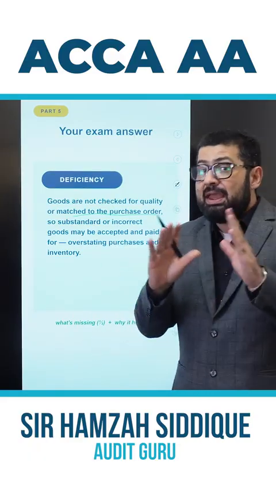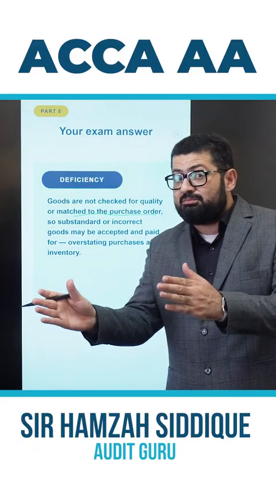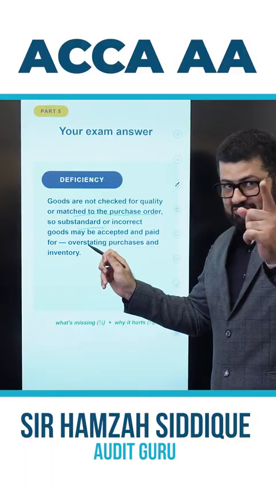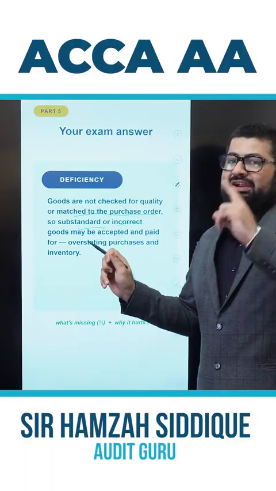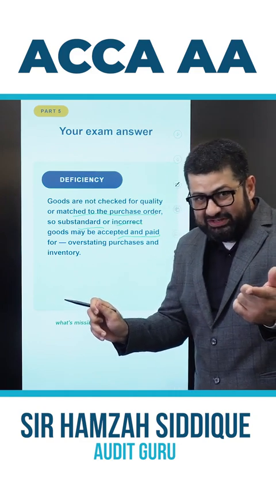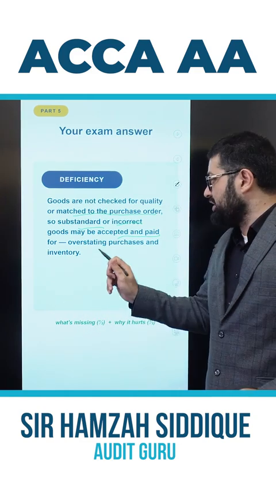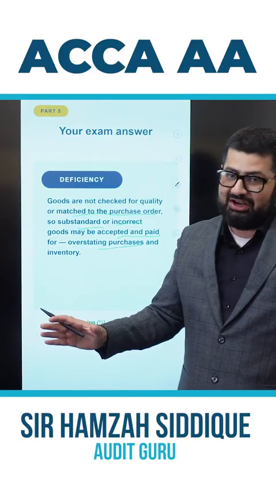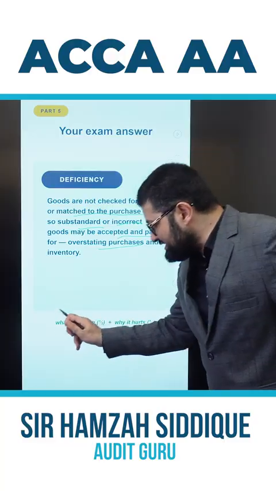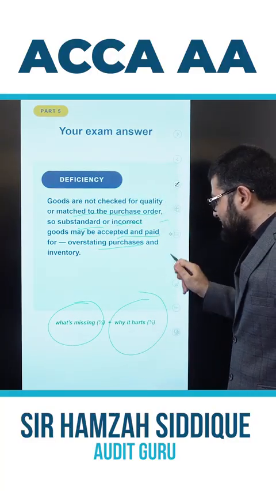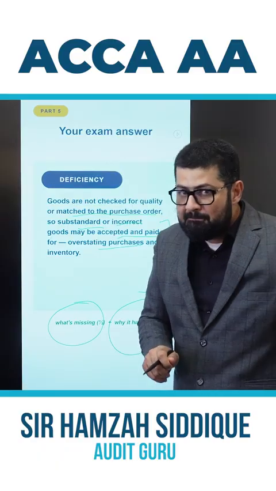Now the next is implication. What may go wrong because of it? So substandard goods, quality, or incorrect goods may be accepted and paid for. So the impact, the implication, is overstating purchases and inventory. So it is sufficiently detailed as well. So what is missing? Half mark. Why it hurts? This is how it will impact.